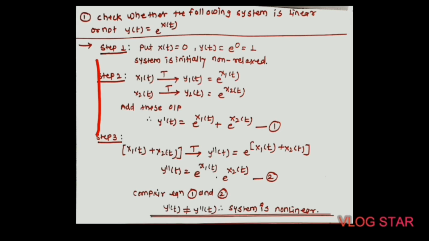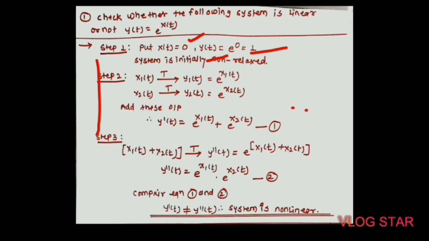In the first step, put the value of x of t equal to 0. That means for the given system y of t is equal to e raised to x of t, we put the input signal x of t equal to 0. Whenever x of t is equal to 0, then y of t is equal to e raised to 0, which is equal to 1. That means the system is initially non-relaxed, and if the value of y of t is 0, then the system is initially relaxed. Okay, so perform the next step, step 2.